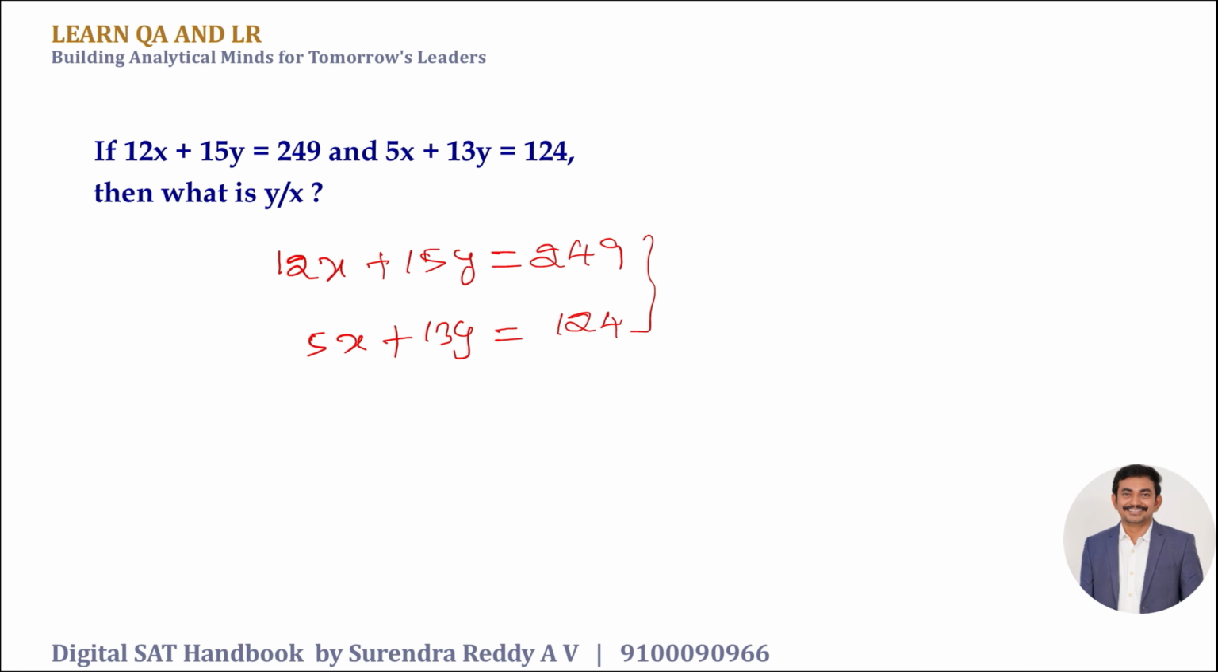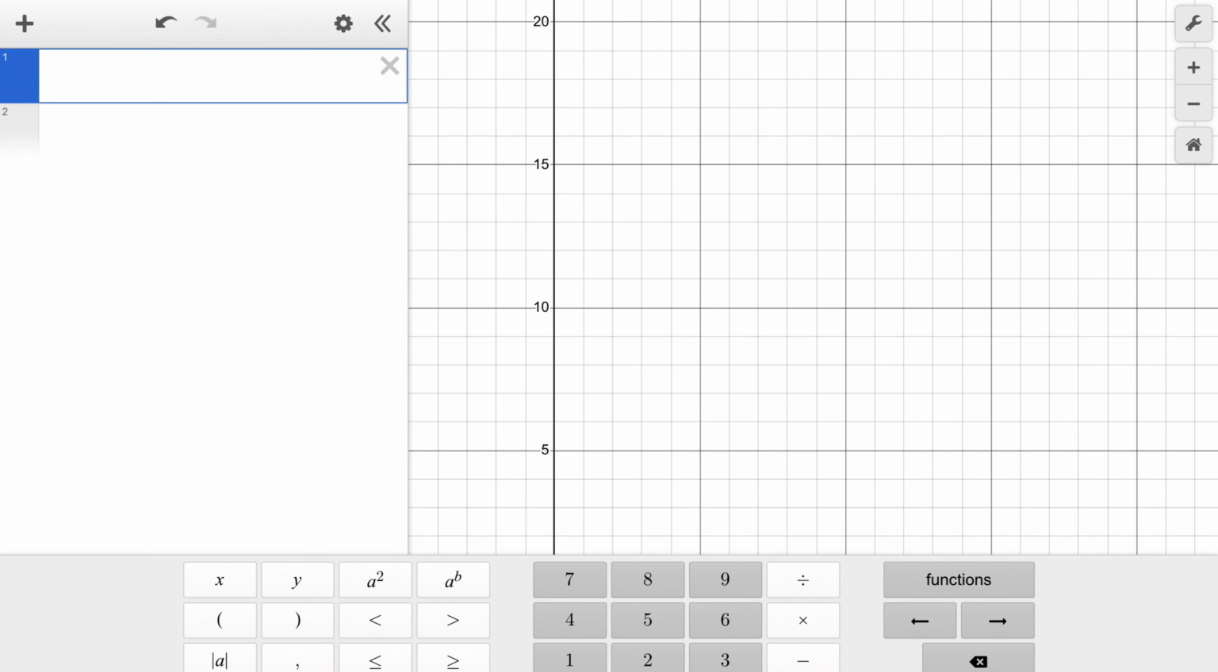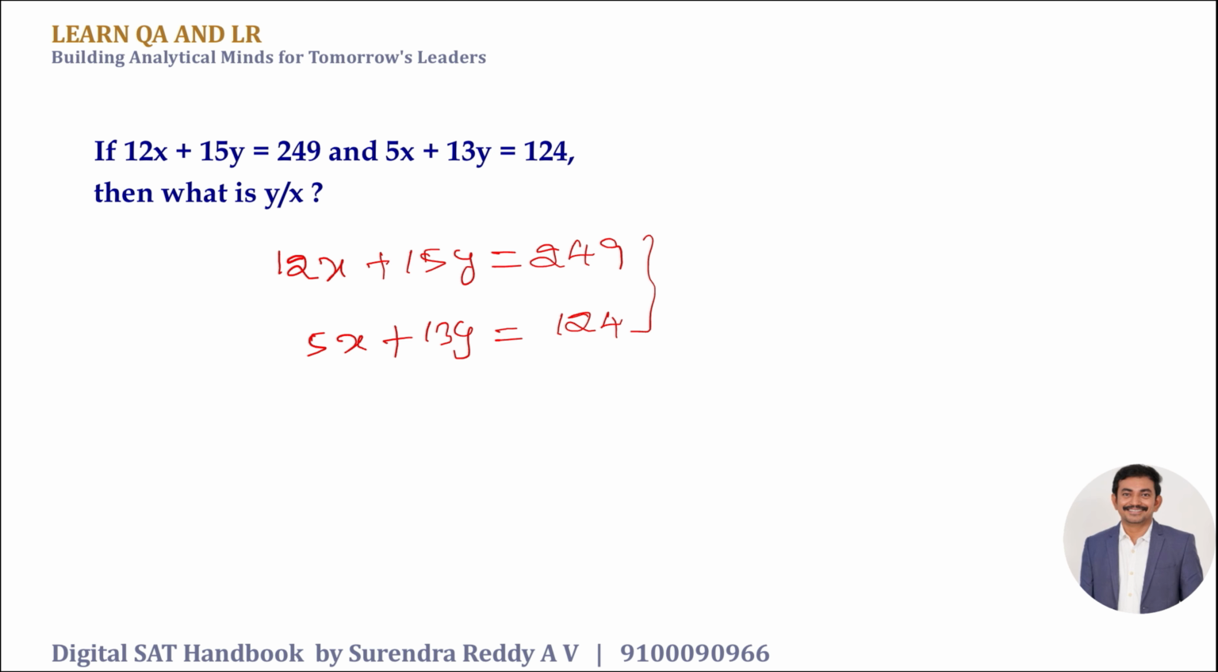Now let me open a Desmos calculator. Okay, so in this, I'm trying to write an expression. Our expression is 12x plus 15y equal to 249, and 5x plus 13y is 124. We wanted to get the value of y upon x. What is the advantage of placing these two equations in Desmos? We'll try to find the intersection point. What do you mean by solving two simultaneous equations? Indirectly, we find their intersecting point, which helps us get the y and x values.